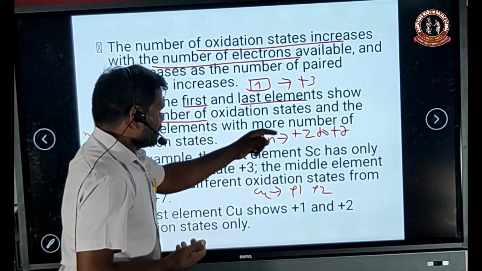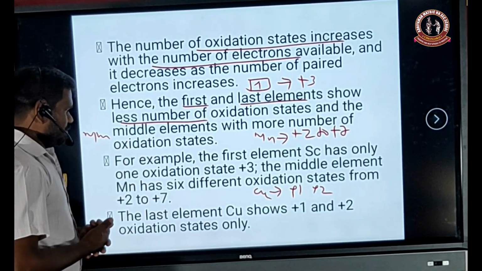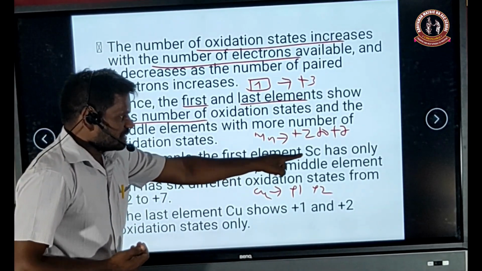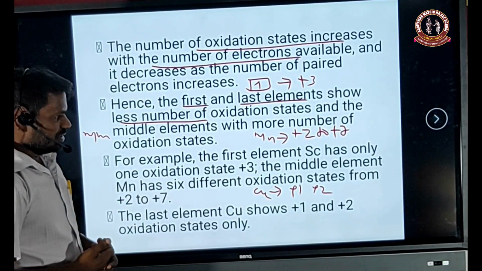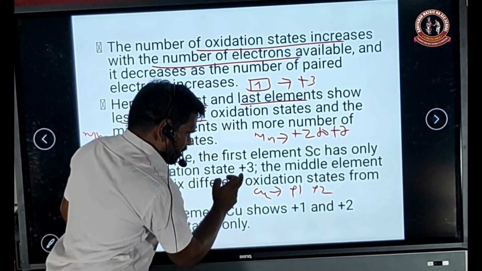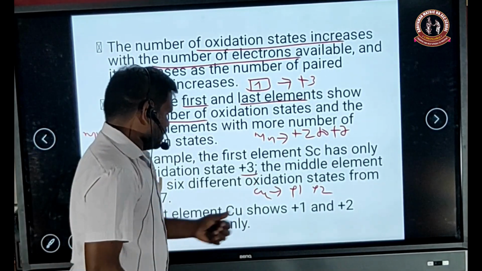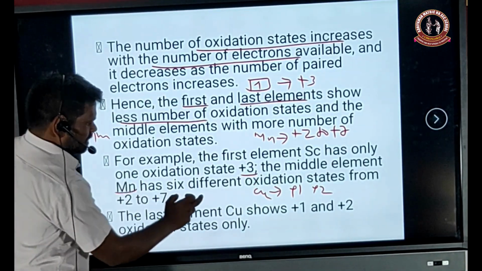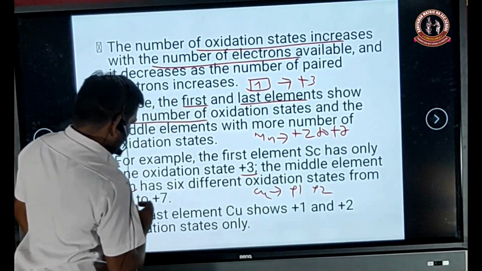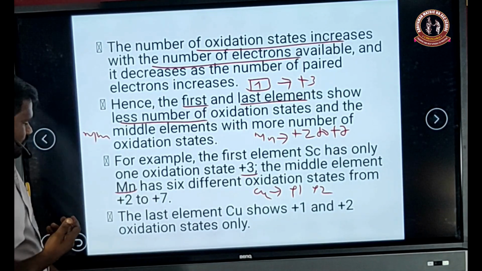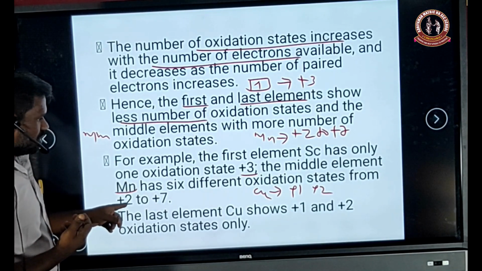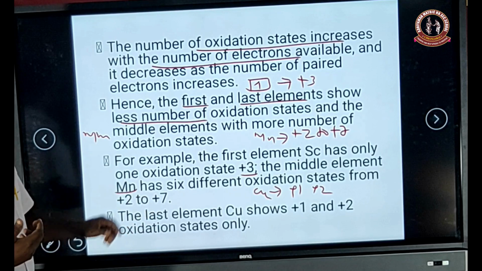Here, the first element, scandium, has only one oxidation state, that is +3. The middle element, manganese, has 6 different oxidation states because a number of electrons are available here.